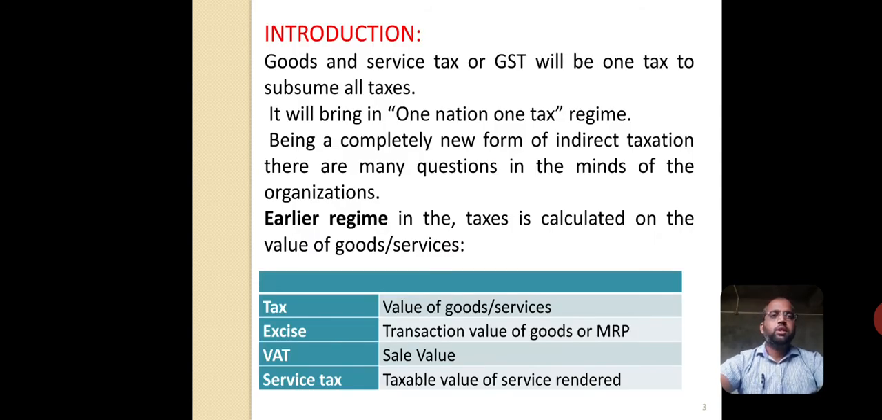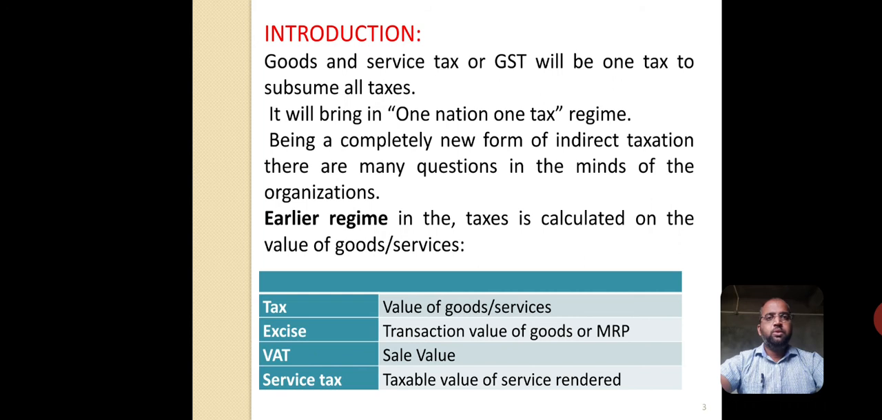Goods and Service Tax, or GST, will be one tax to subsume all taxes. What it means is that before introducing GST in India, there were several taxes. Those several taxes were subsumed and only one tax was introduced, called GST, that is Goods and Service Tax. It will bring in one nation, one tax regime.